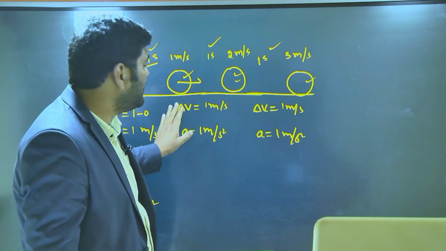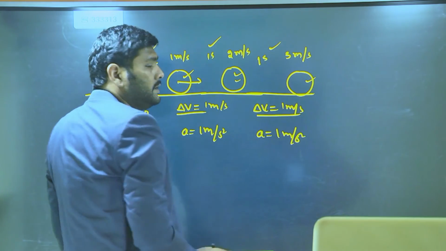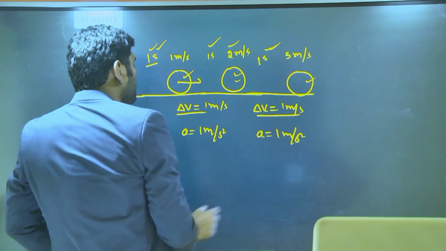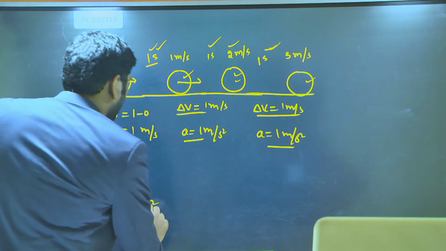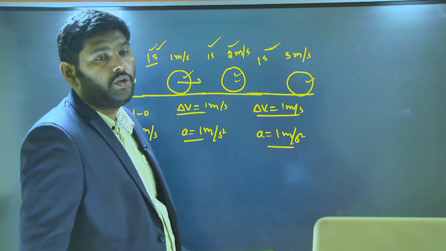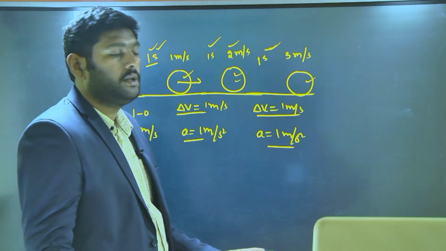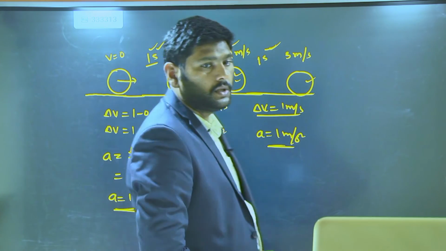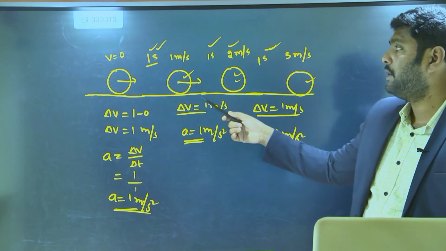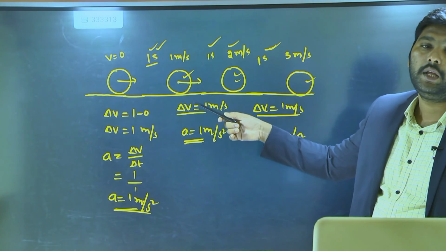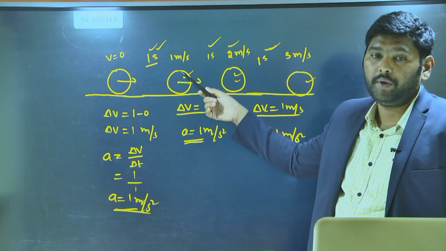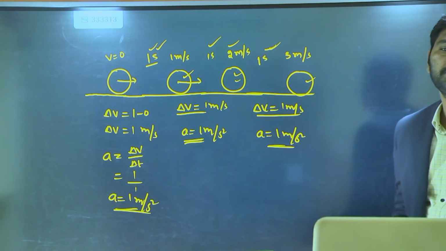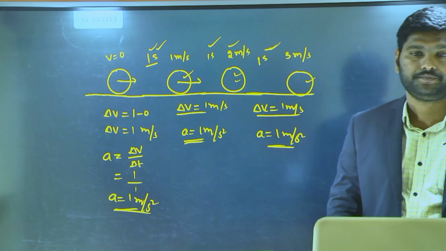Which means the equal change in velocities happened in equal intervals of time, so that acceleration is what? Uniform acceleration. Uniform acceleration means constant acceleration. Here in this case, the constant acceleration value is 1 meter per second square. Understood? So when equal changes in velocity happened in equal intervals of time, then the acceleration is said to be uniform acceleration. This is how we can explain uniform acceleration.